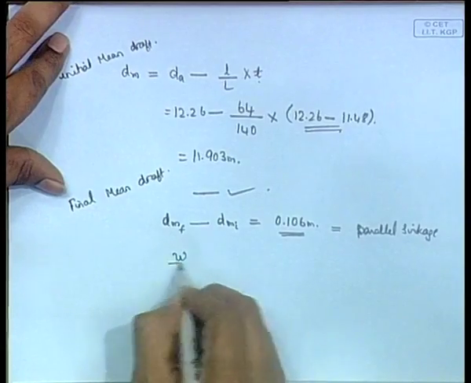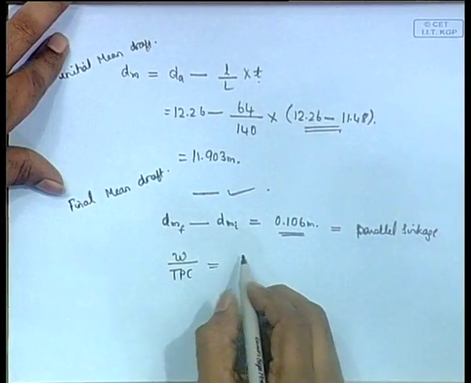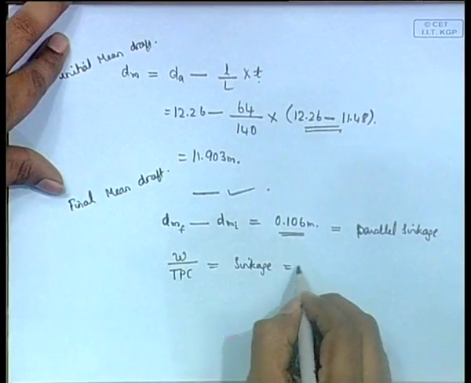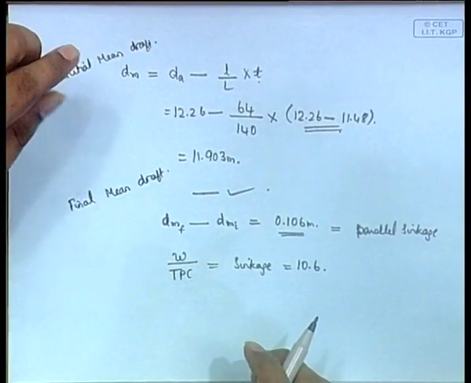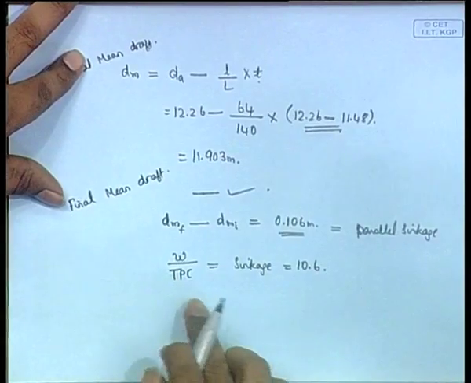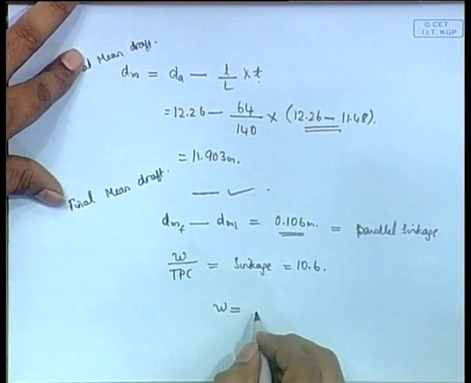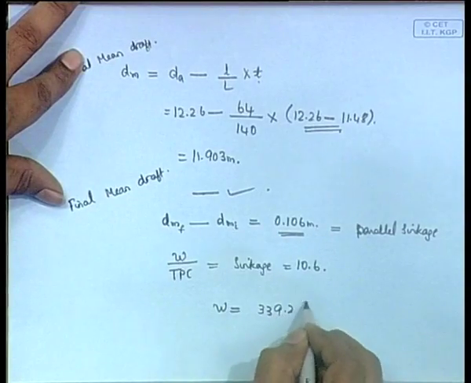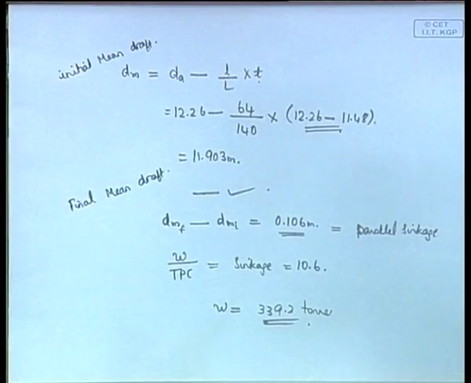Then we use the formula W by TPC is equal to this parallel sinkage. It is given in meters, so you have to write here as 10.6 centimeters. So that will give you your parallel sinkage, and from this we know TPC, we know the sinkage. So we get W is equal to the weight that is to be added. In this case it comes out to so many tons. So this will give you the amount of weight that is to be added totally to the ship.